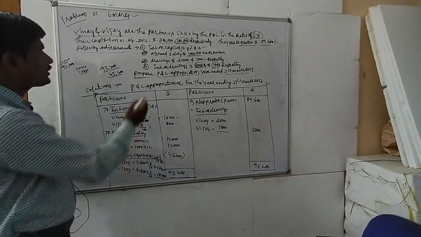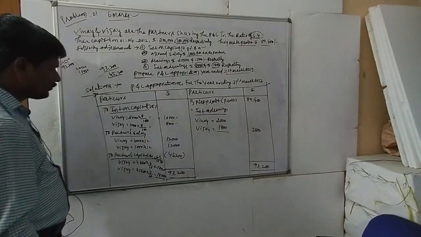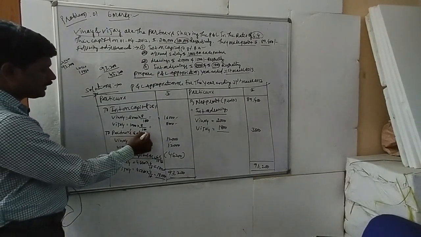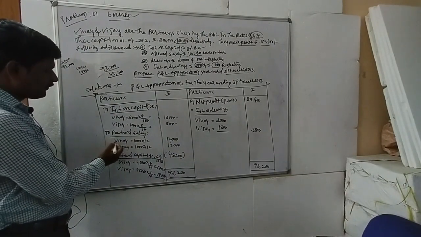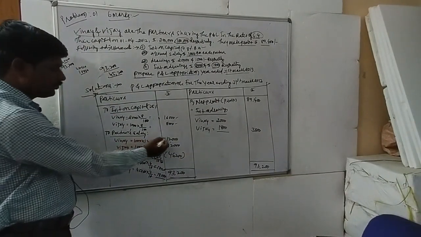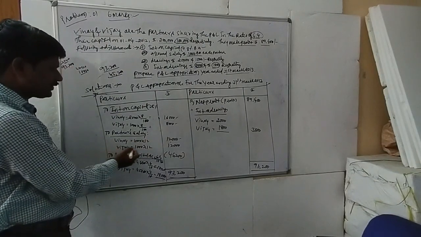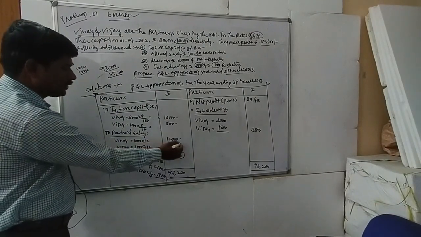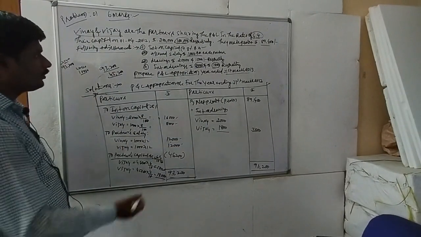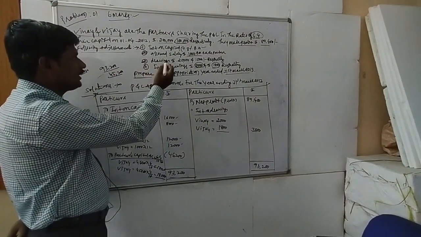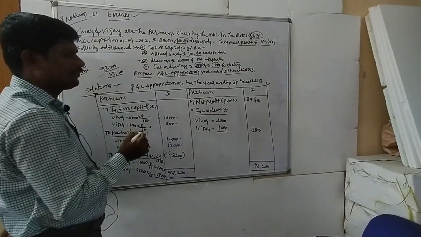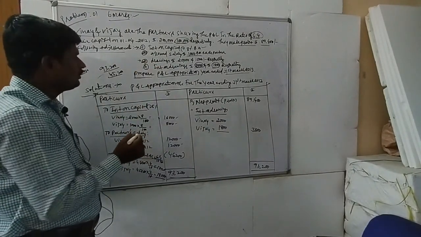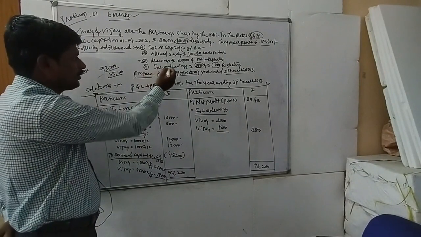Again, the second adjustment is the allowed salary of rupees 1,000 per month. Partner salary means Vijay and Vinay. So Vinay 1,000 into 12 is 12,000. Vijay also 1,000 into 12 is 12,000. Next comes interest on drawings, but drawings cannot be considered in the profit and loss appropriation account.